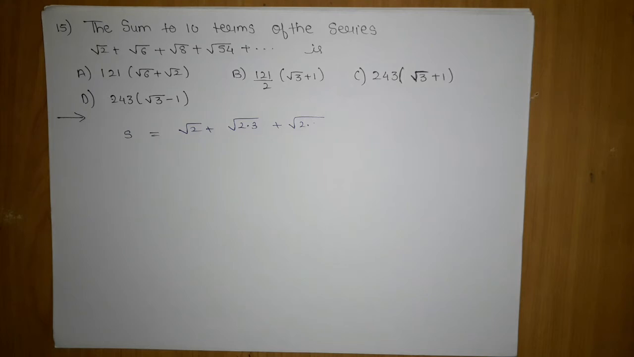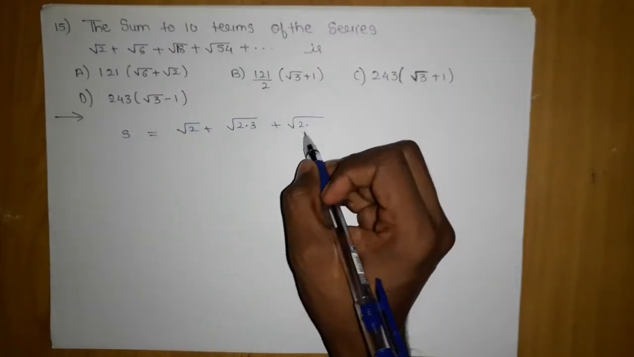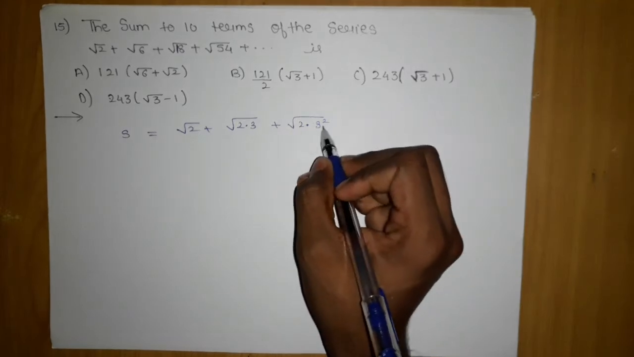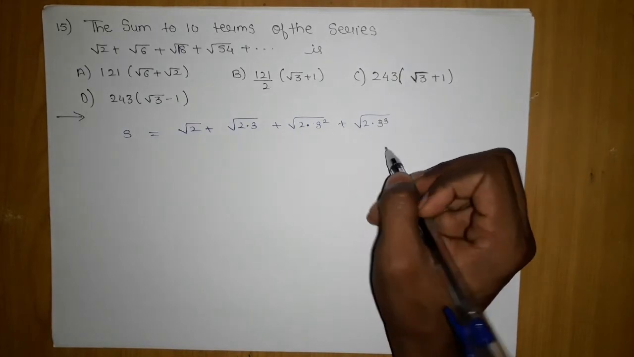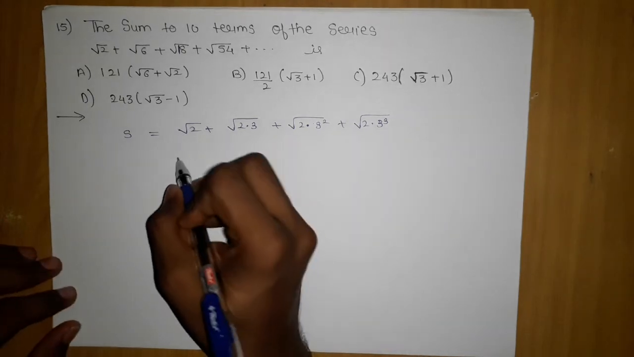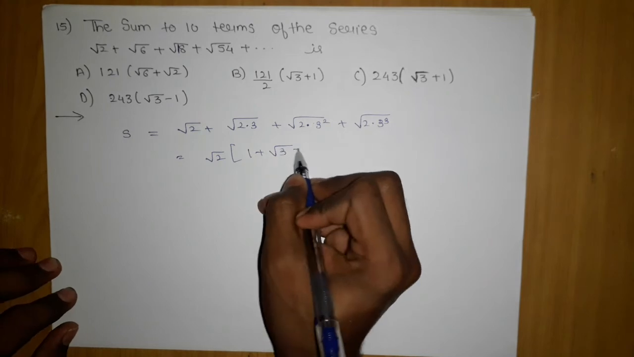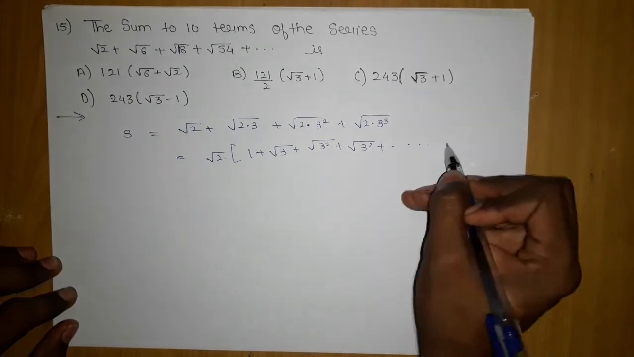I think there is some error in the question. Let me check. Yes, there is some error. This is 18, so we can write this as 2 into 3 square. So 2 into 3 square plus under root 2 into 54 will be 3 cube. So what we are going to do is a simple thing. We are going to remove the under root 2 which was present there, and we are left with 3 plus under root 3 square, 3 cube and so on.